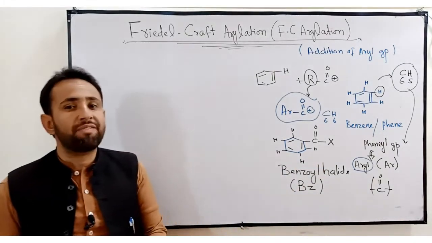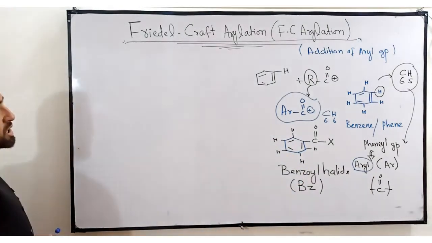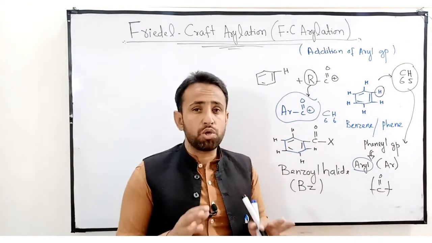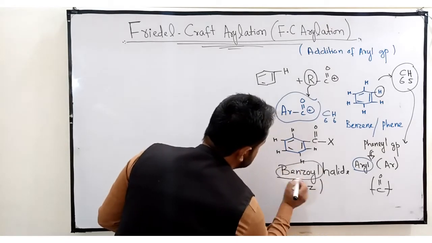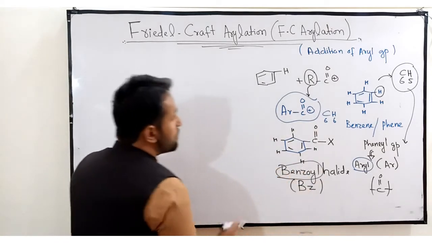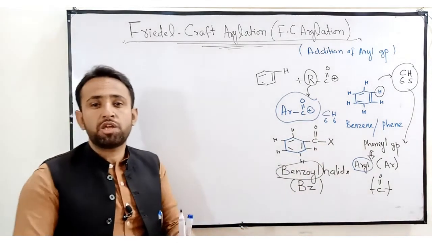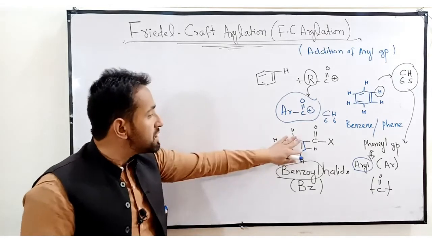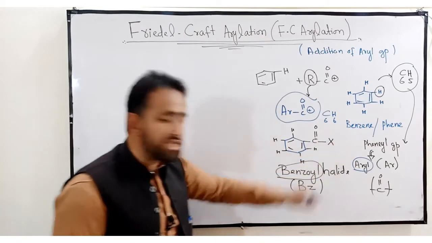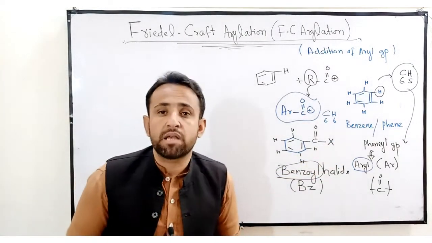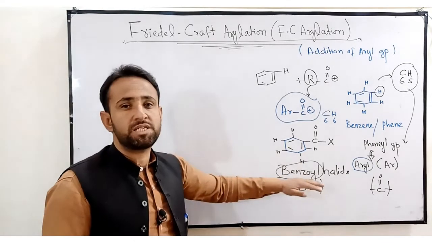It depends upon the halogen which you use in this reaction. Understand? There is one more term you have not to mix with this. This is called benzoyl. This simple benzoyl is what? When you attach just one carbonyl group with a phenyl group, then it is known as benzoyl. When you attach a halogen, that is X, then it is known as benzoyl halide. Understand? There is O present in case of benzoyl.